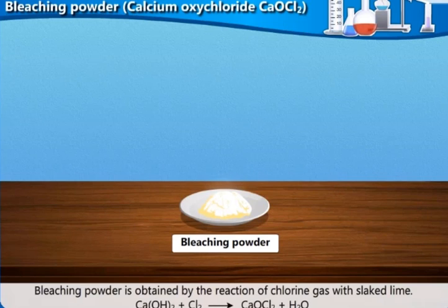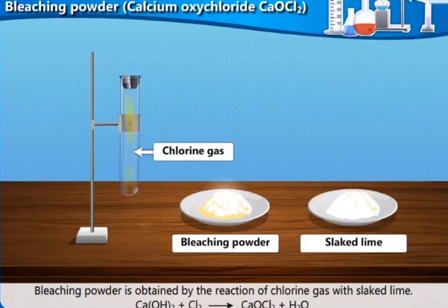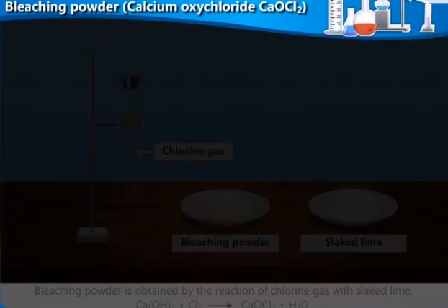Bleaching powder is obtained by the reaction of chlorine gas with slaked lime. So what is slaked lime? Slaked lime, as you have learnt in the earlier chapter, is nothing but calcium hydroxide. There are two types of lime. Quick lime is calcium oxide, what you call chuna, and slaked lime is calcium hydroxide. So when you put calcium oxide in water, it will react with the water to form calcium hydroxide, which you call slaked lime. I hope it is clear. So calcium oxide is quick lime and calcium hydroxide is slaked lime.